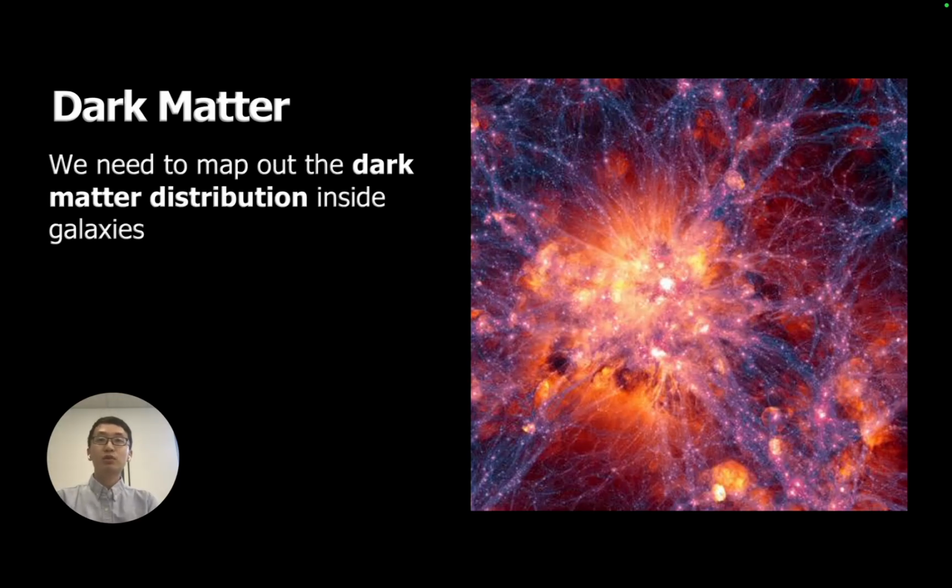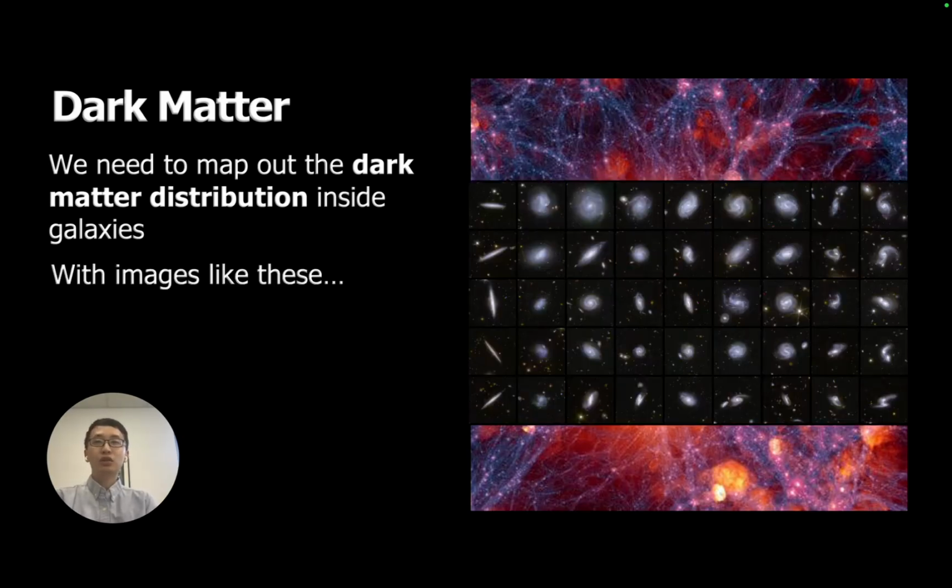These are questions that require us to first know where dark matter is in the universe, as different theories of dark matter can predict subtly different structures of dark matter inside galaxies. But measuring these structures is very difficult, especially for distant galaxies where we may only have some images that look like these. So the research question I want to ask is, can we map something we cannot see using the things that we can see?